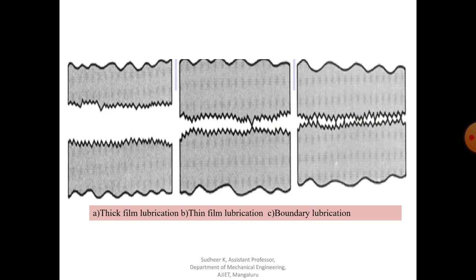Here the surface contact is continuous and extensive. You can see here that in many places there will be metal to metal contact. The lubricant is continuously smeared over the surface to provide a continuously renewed absorbed surface film, which reduces the friction and wear. Usually the coefficient of friction is higher, that is 0.05 to 0.20. So this is about classification of sliding contact bearing based on types of lubrication.